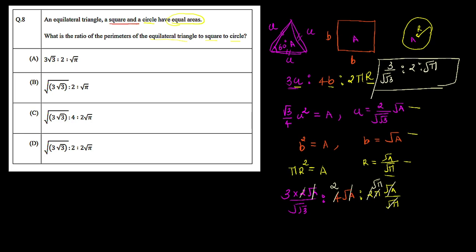The first term is nothing but 3 over root of root 3. So now I can say this is nothing but 3 to the 1 over 3 to the 1/4. We have to just simply denote this root in this way. So now this turns out to be 3 to the power 1 minus 1/4, which is nothing but 3/4. So we can replace this 3 over root of root 3 as 3 to the 3/4. But again we have to simplify it. So now I can write this 3 to the 3/4 in this way: 3 to the 3/2 to the 1/2.